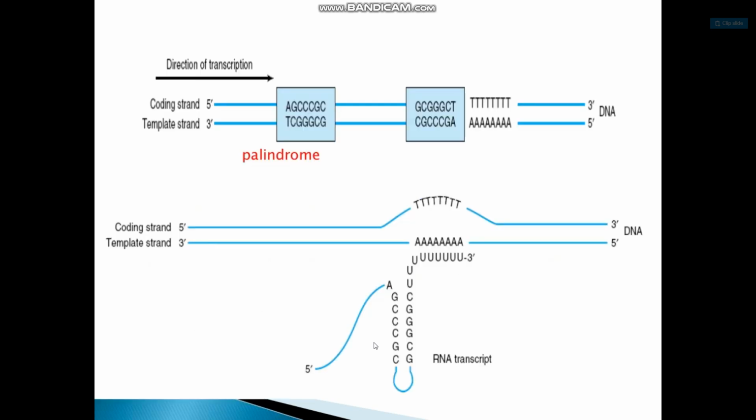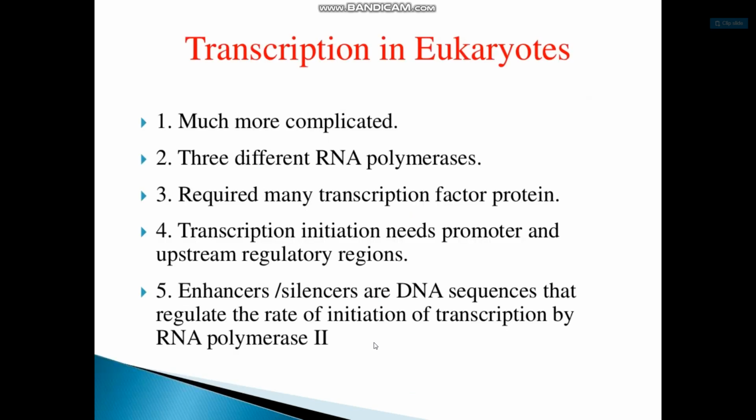This is the direction of transcription. Here the coding strand is 5 to 3 prime, and the template strand is 3 to 5 prime. The palindromic sequence is found here, in the termination loop. This makes an RNA transcript, and this loop is formed.